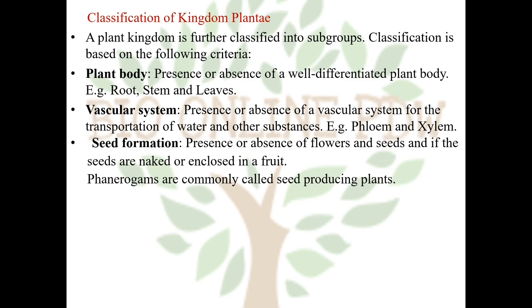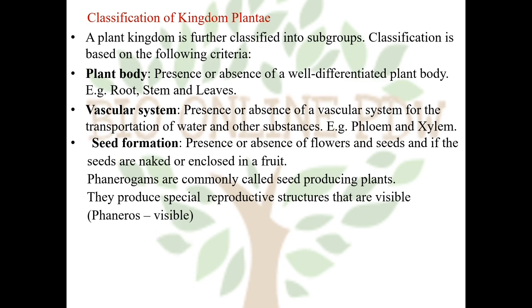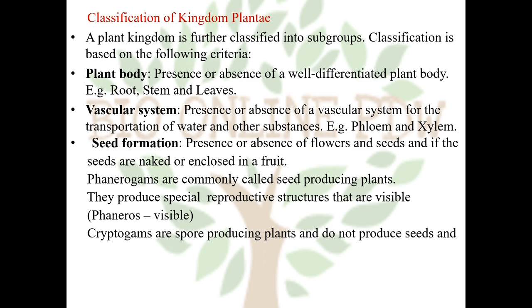Phanerogams are commonly called seed producing plants. They produce special reproductive structures that are visible, so they are called phanerogams. The reproductive structures are in the form of flowers.